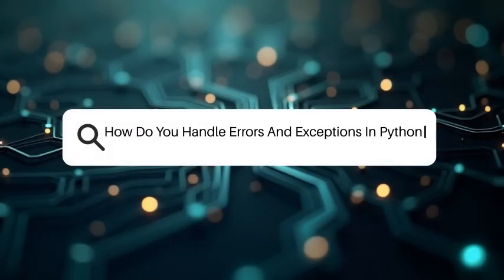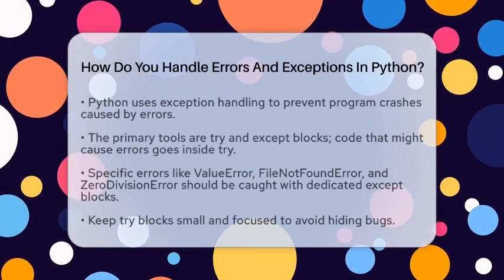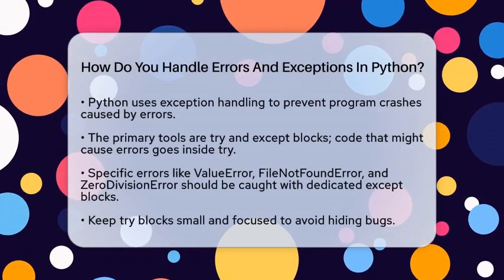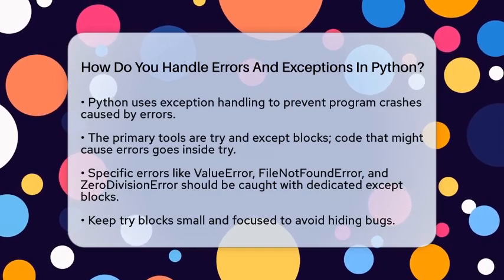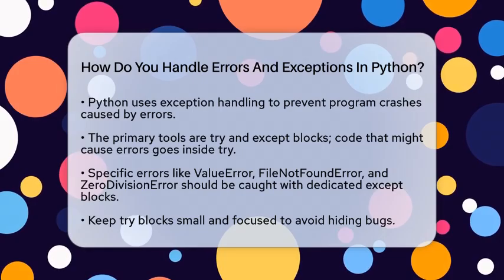How do you handle errors and exceptions in Python? Imagine writing a program that crashes just because of one tiny mistake. That can be frustrating, right? Well, Python has a way to prevent that from happening.